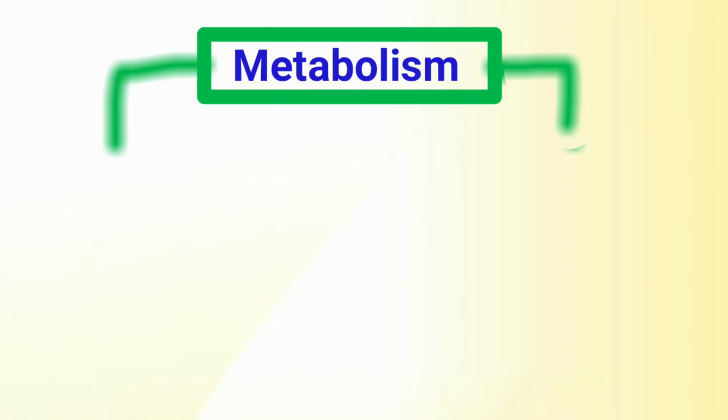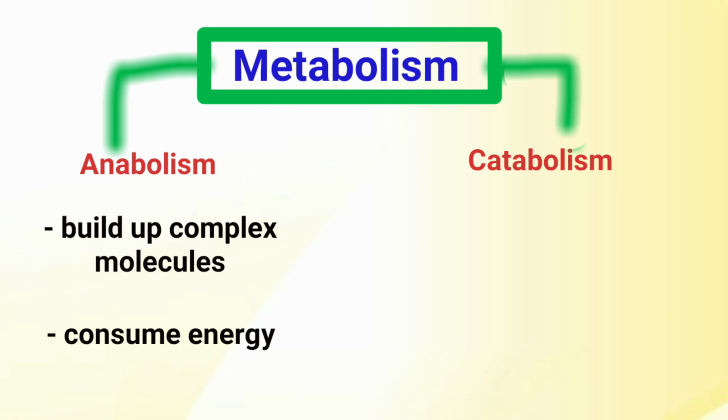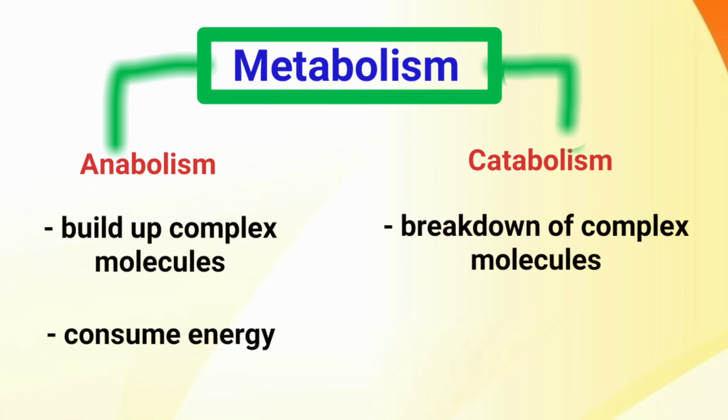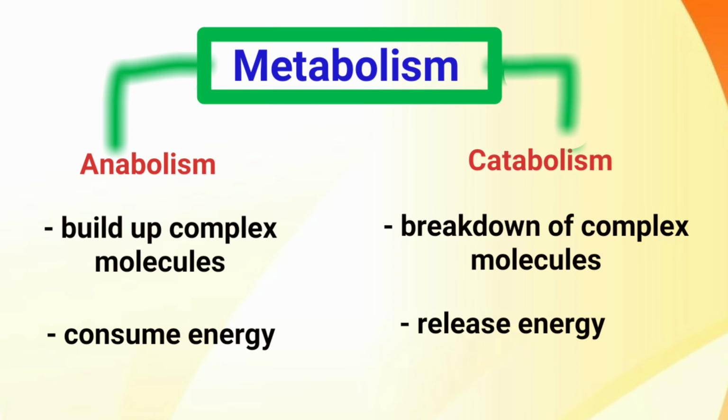Metabolism can be divided into two parts: anabolism and catabolism. In anabolism, organisms build up complex molecules from simpler ones. These types of reactions consume energy. As an example, we can take the photosynthesis process as an anabolic reaction. In catabolism, they do the reverse reaction. Complex molecules break down into simpler ones. As an example, in respiration, glucose molecules are broken down into water and carbon dioxide molecules while releasing energy. During metabolic processes, organisms maintain a material exchange relationship with the external environment.